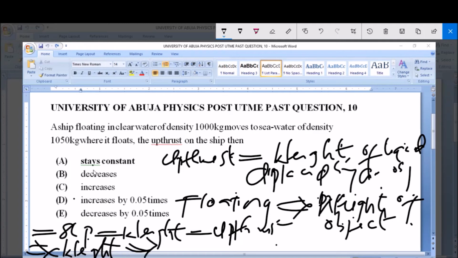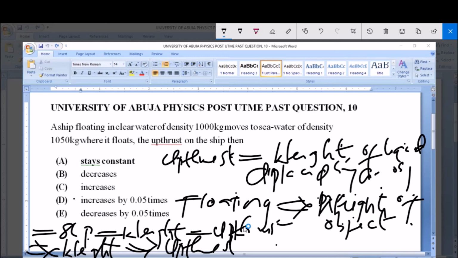Now the question told us that the ship was floating in a clear water and moves to seawater. In as much as the ship did not sink, it means what? The upthrust is still constant because it is floating. And like I said, according to the principle of flotation, for an object to float in water, it must have displaced a certain liquid that is equal to the weight of that object. So the answer to this question is option A, stays constant.